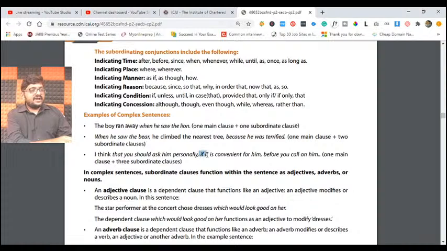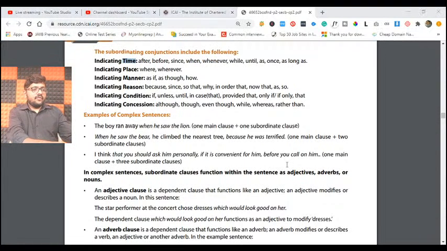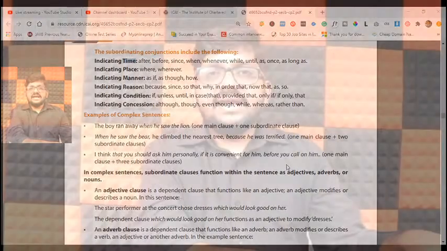If is the condition: if it is convenient for him, and before is time-based, you call him. Understand? One or more can also be part of it. Just now we discussed, in complex sentences, there can be one or more subordinate clauses. But they are connected by conjunctions. Those conjunctions can be time-based, reason-based or logic-based, whatever is in the list they have given. If you do that, it is simple.